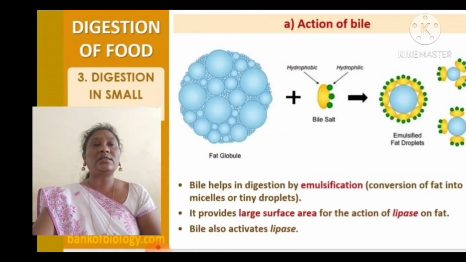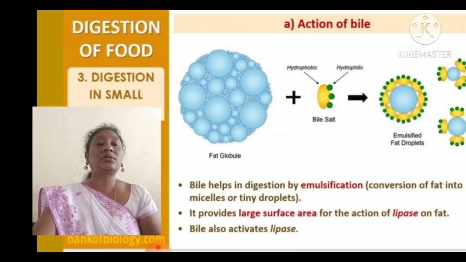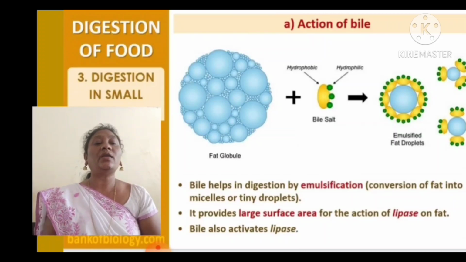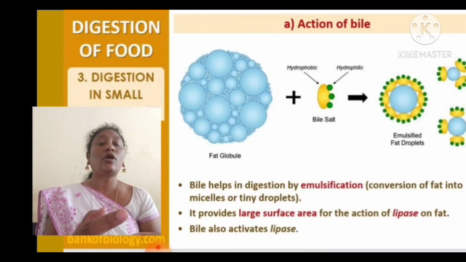Okay, now let us see the action of bile juice. The bile helps in digestion by emulsification. So fat globules, fat molecules are converted into tiny droplets. It provides a large surface area for the action of lipase on fat, and bile also activates the lipase. So the bile juice converts the large fat globules into small fat globules.